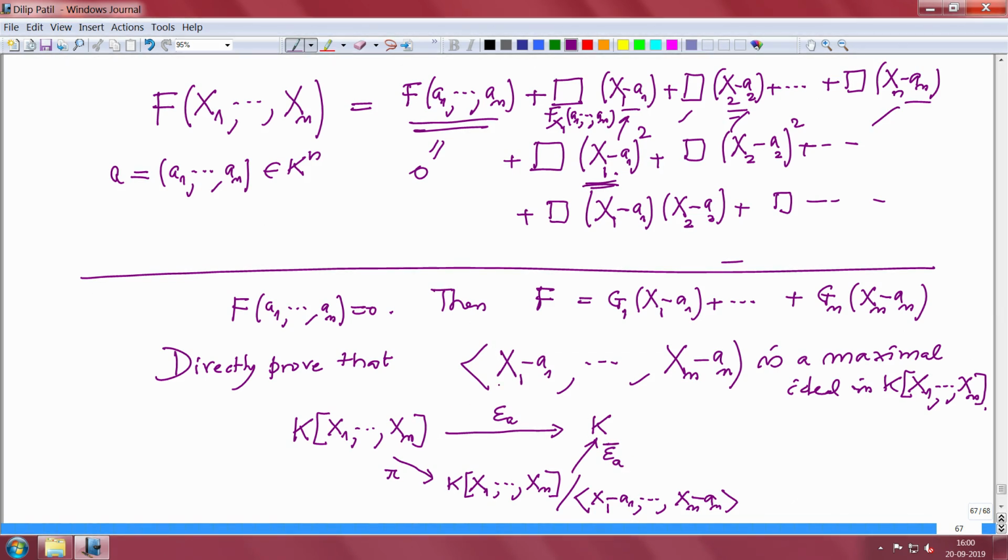This diagram is commutative, but this map, I already noted, is surjective.